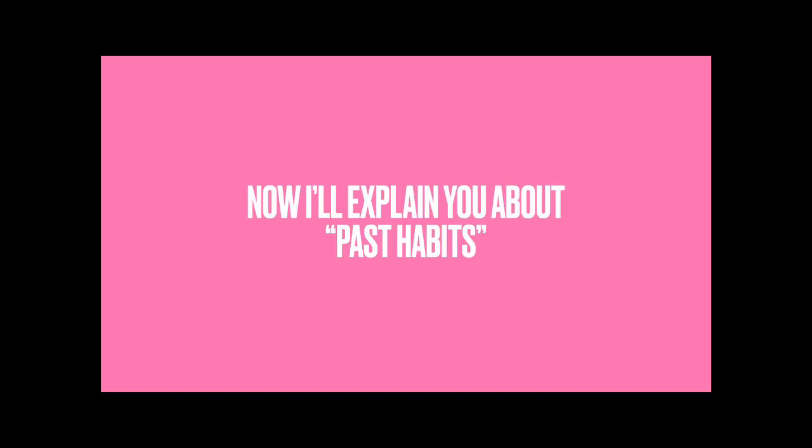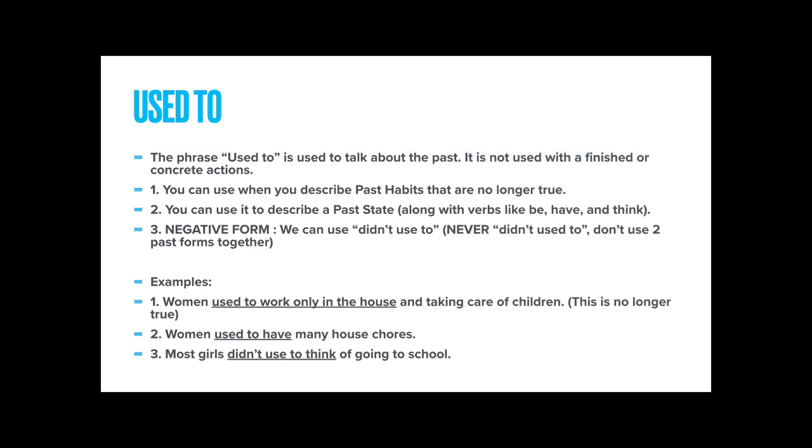Now, I'll explain to you about past habits. To talk about past habits, first we are going to use used to. The phrase used to is used to talk about the past. It is not used with a finished or concrete action.